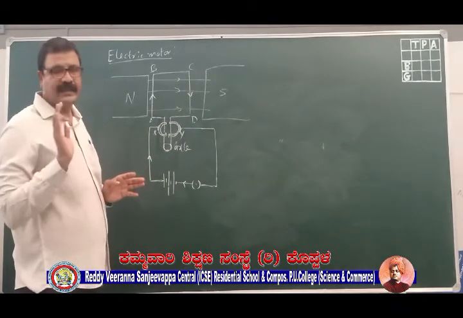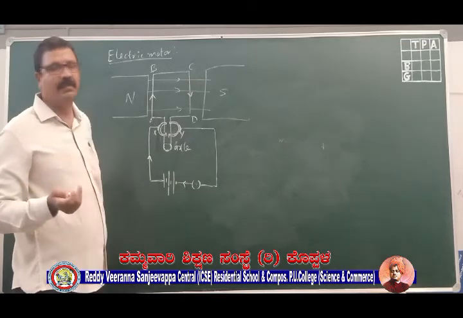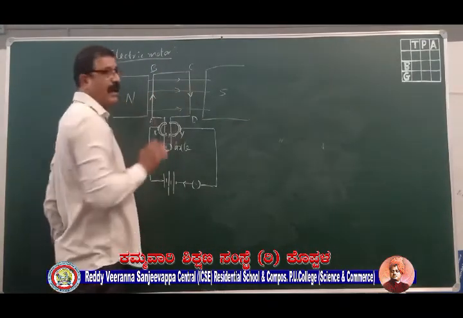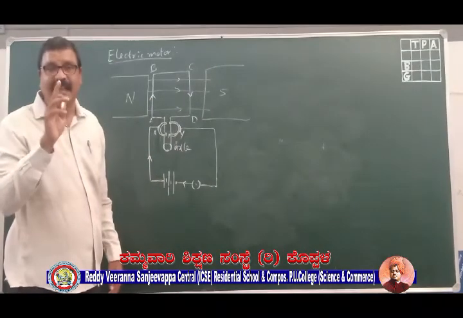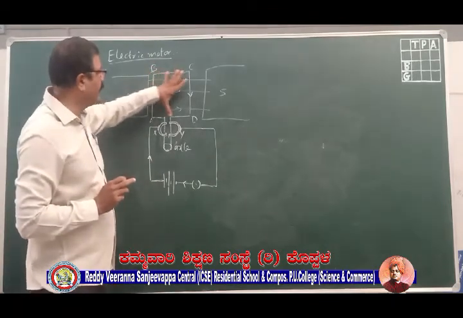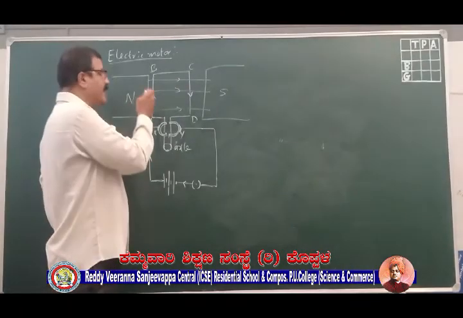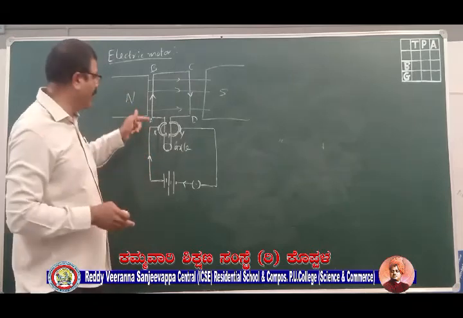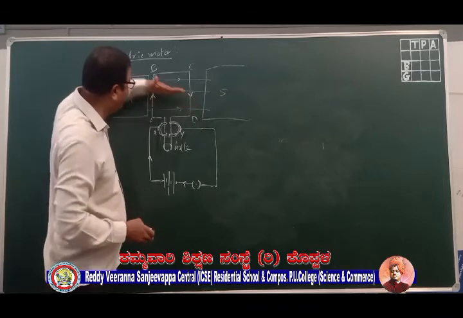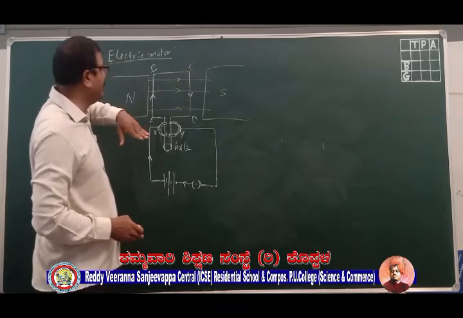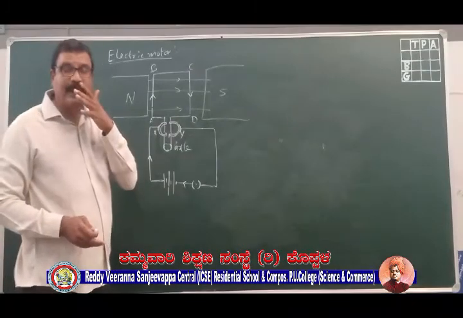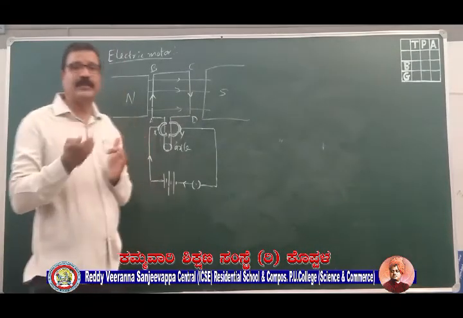Now try to remember here that the conductors which are perpendicular to the magnetic field will experience maximum force. Once again I repeat it. The conductors which are perpendicular to the magnetic field will experience maximum force, while the conductors which are parallel to the magnetic field, this is the magnetic field, will experience minimum force. Okay, let me repeat once again here.